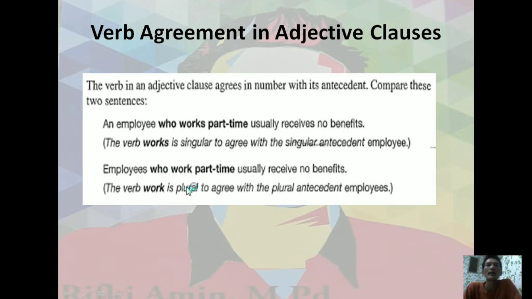The verb work is plural to agree with the plural antecedent employees. Okay, look at here. What is the difference? This one is an employee, singular, like she or he, an employee usually receives no benefits. And here, employees who work part-time usually receive no benefits.